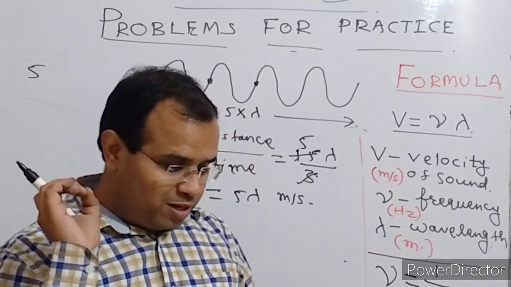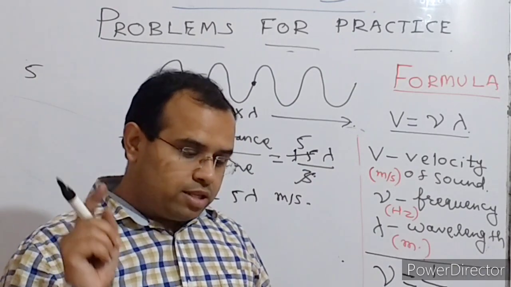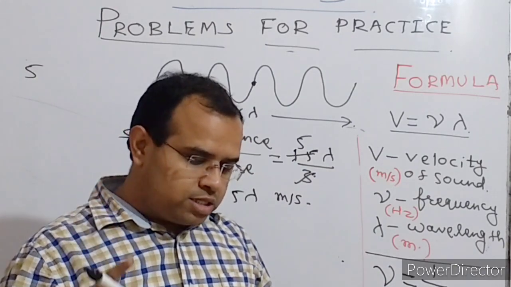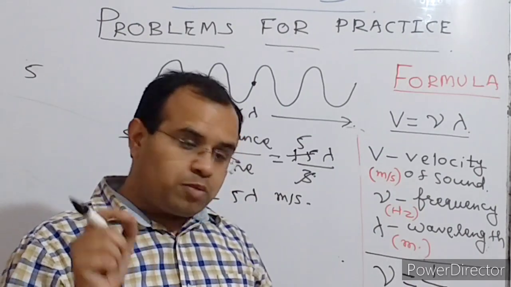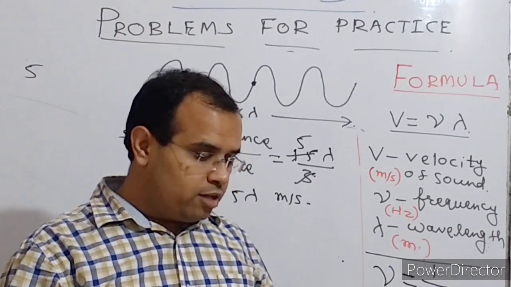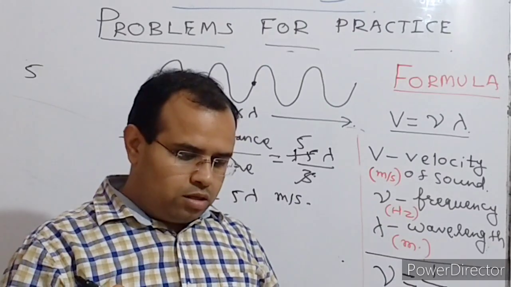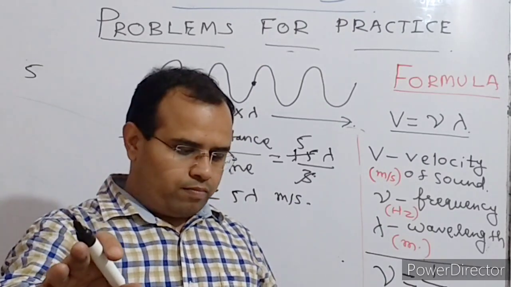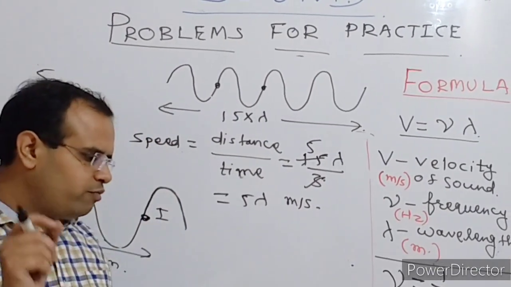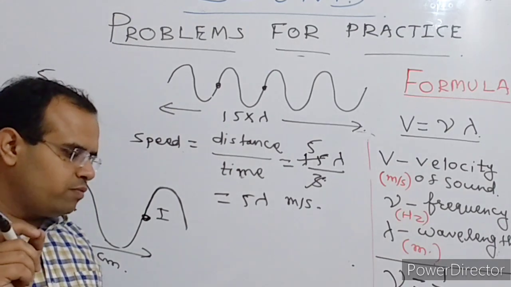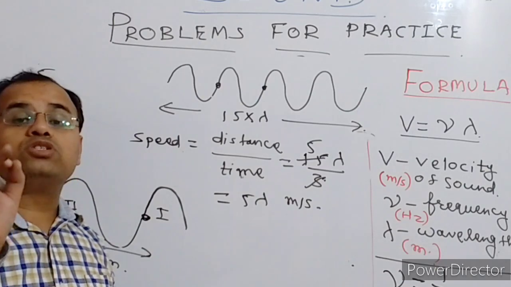But still we are not getting the speed exactly. Here see in the question it is given, when the second crest is produced, the first is 2 centimeter away from the source.